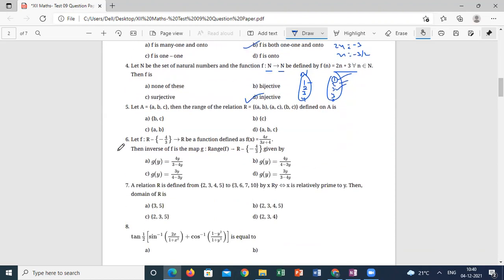Fifth one. A, B, C, then the range of the relation is A comma B, A comma C, B comma C defined on A. So from this, what is the range? B and C, sir. B and C. Simple. Collect all the elements of images of the solution set.